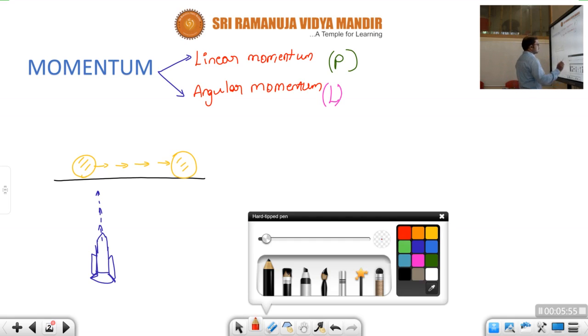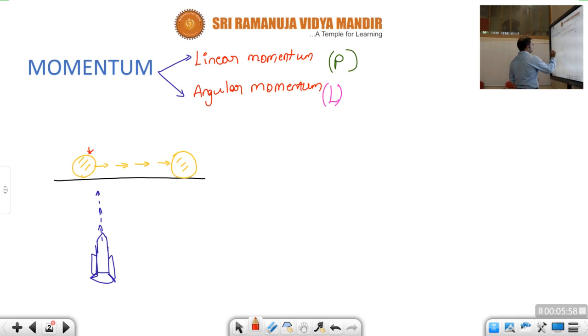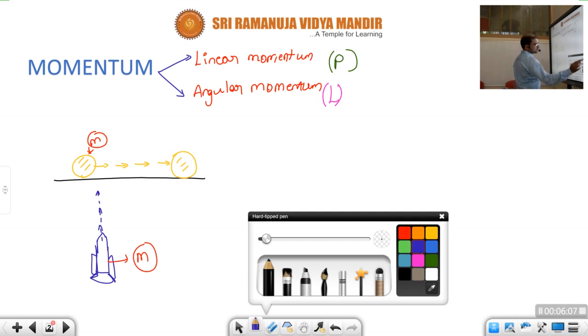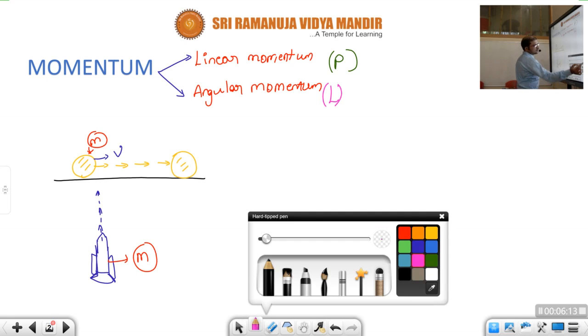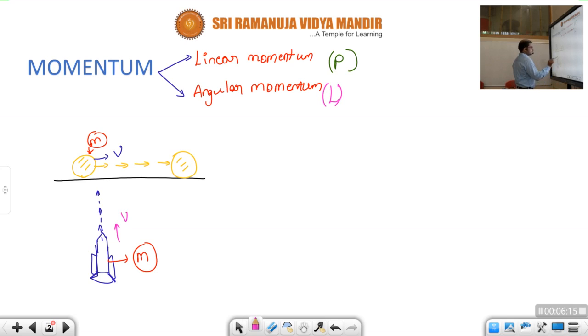So, children, observe once. Here let us consider the mass of this ball, mass m, and here let us consider the mass m only, children. And velocity: let us consider it is moving with v. Here also it is moving with v, children. The rocket which is moving vertically up is moving with velocity v. In these two cases, the bodies are moving along a straight line, either along the x-axis, completely horizontal, or along the y-axis, completely vertical. This comes under linear motion.